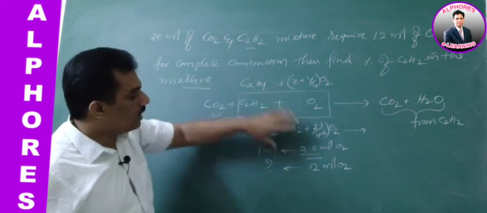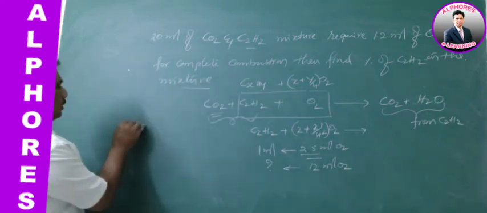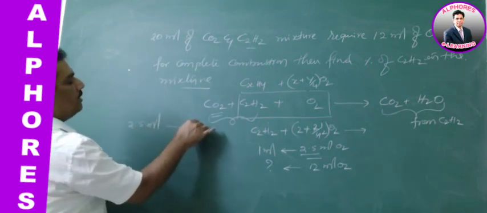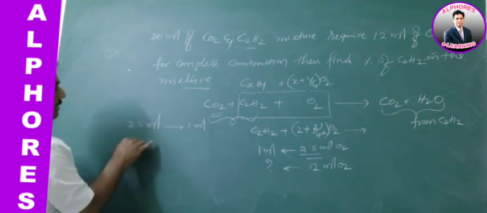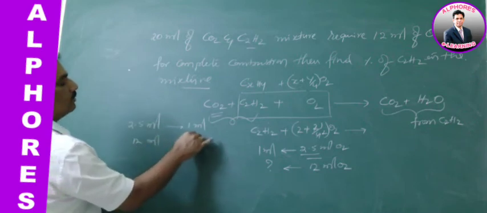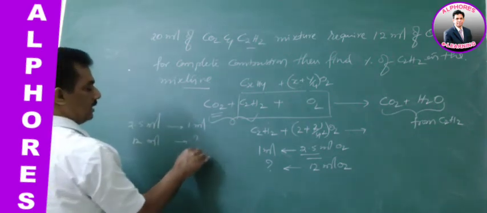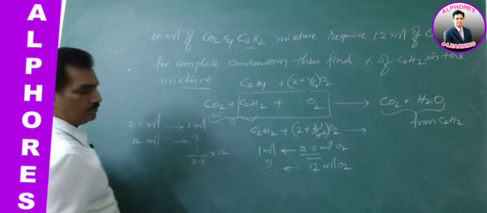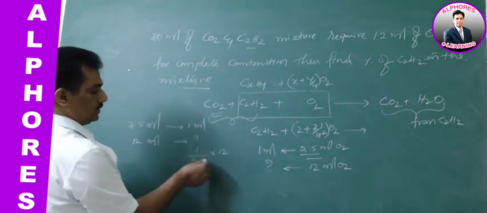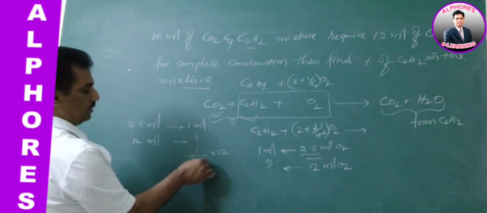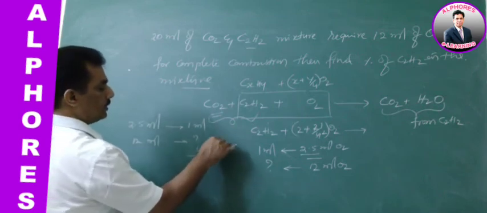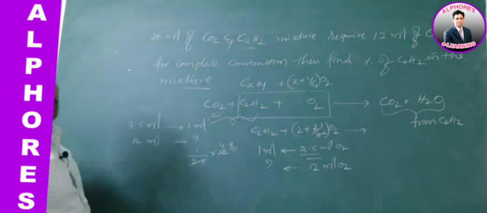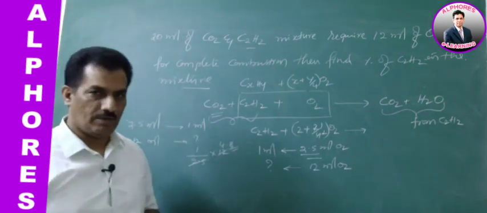So 12 ml is for how much? It is 1 by 2.5 into 12, which is 4.8, the exact value.